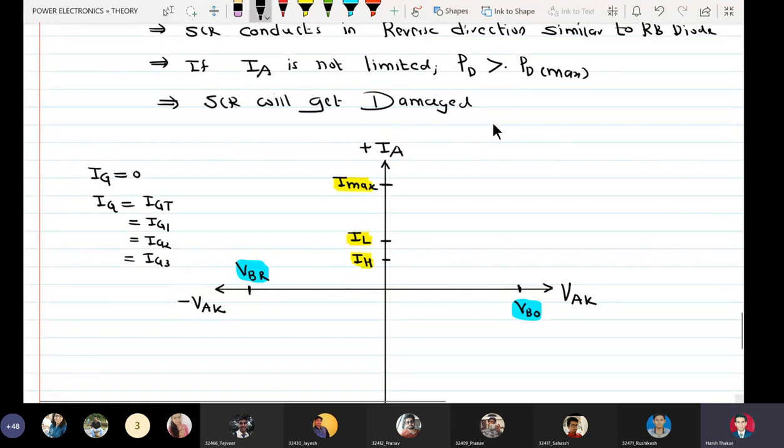And Ig3 is greater than Ig2 is greater than Ig1 is greater than IGT, greater than 0.